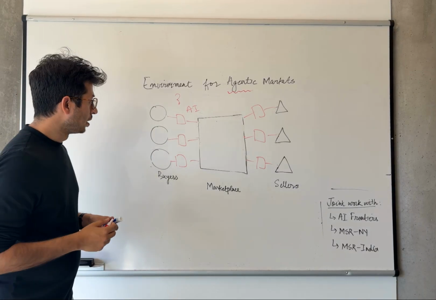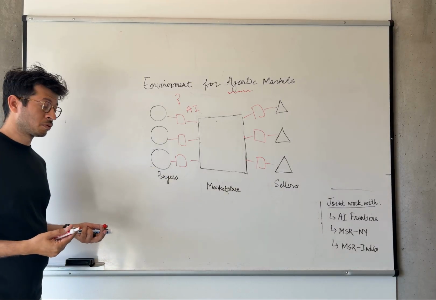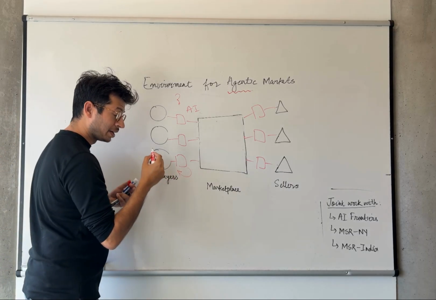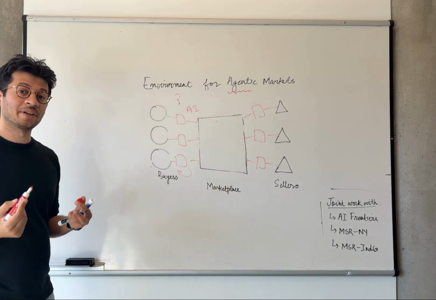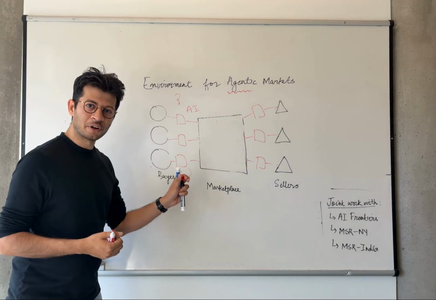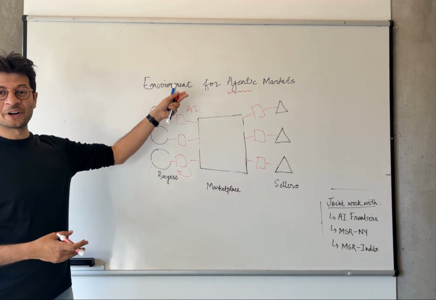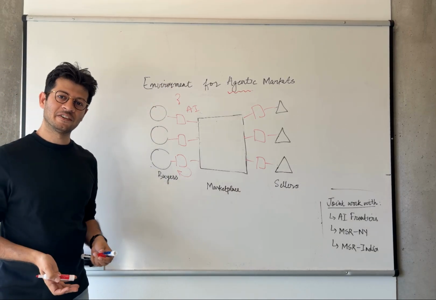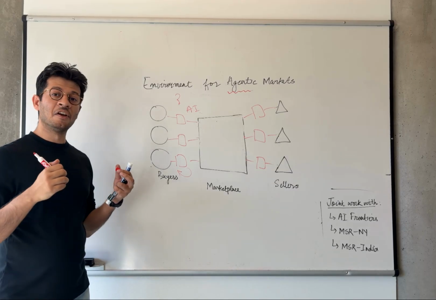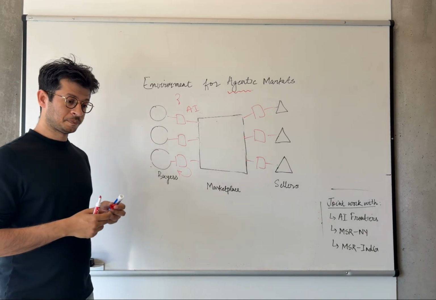And third, these agents themselves could be acting at superhuman speeds. They can also be learning and adapting over time. So it actually can be a dynamic setting. So in this important complex setting, how do we understand how these agentic markets, which are going to happen, will they evolve? How do we make sure that they're healthy? And how do we make sure that they're adding welfare for the different parties involved, especially the customers?